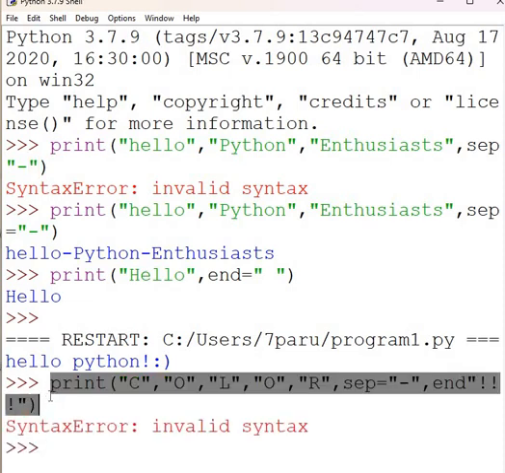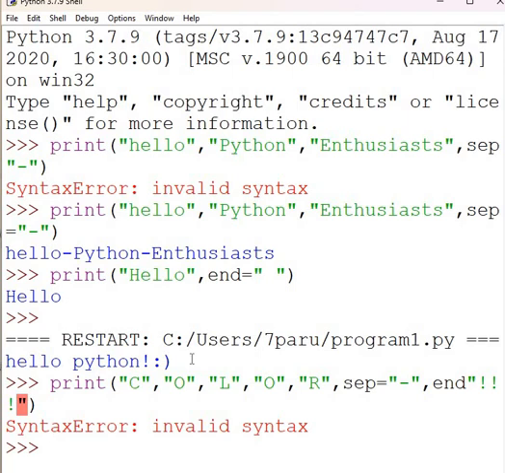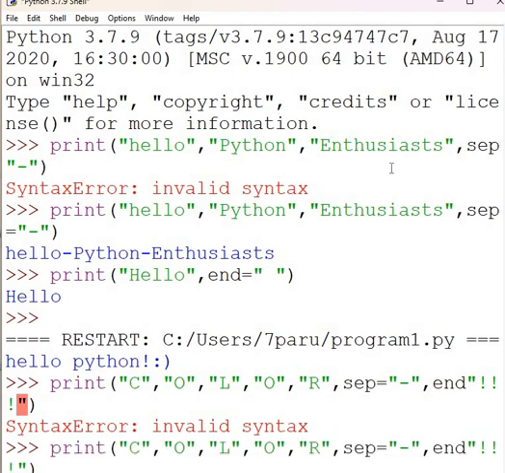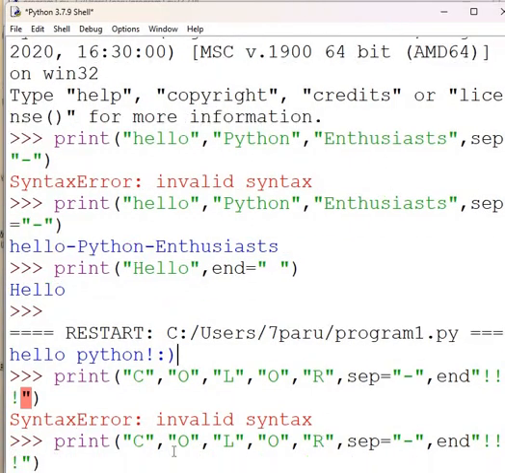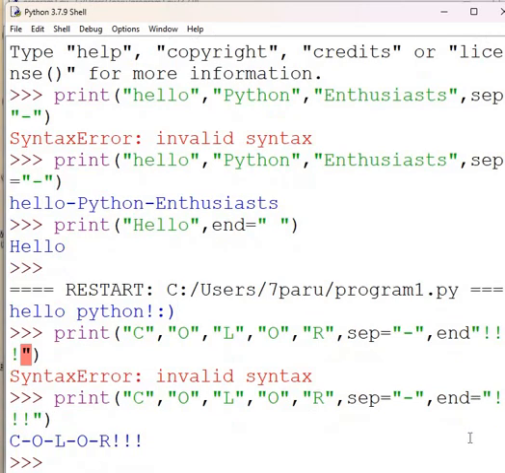Why do I always forget? So look at the output, look at the visual effect.